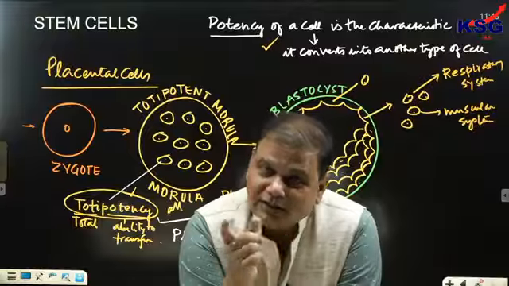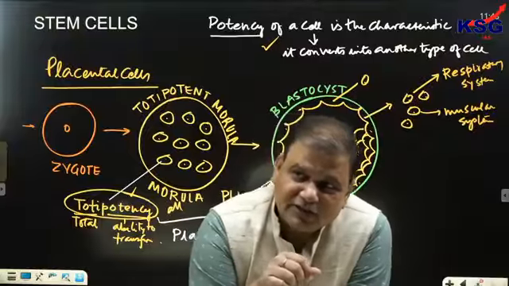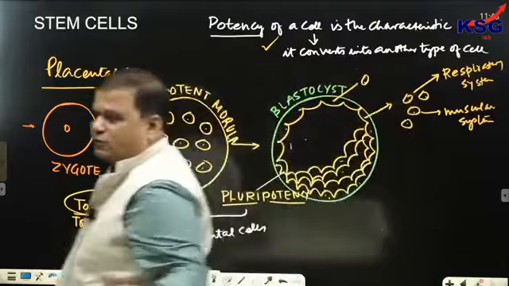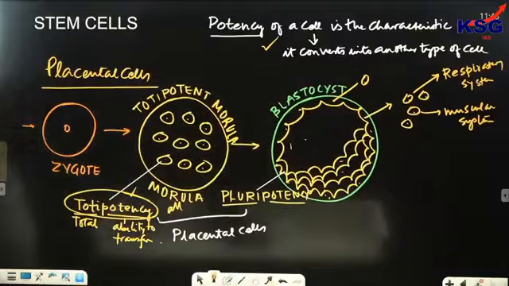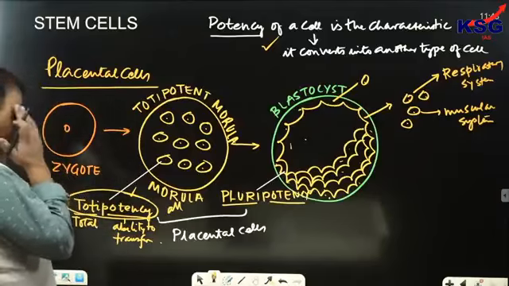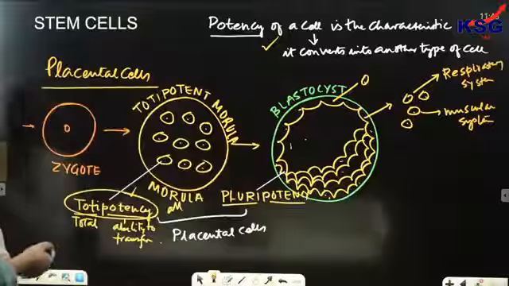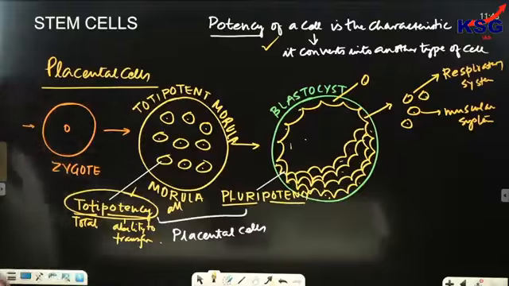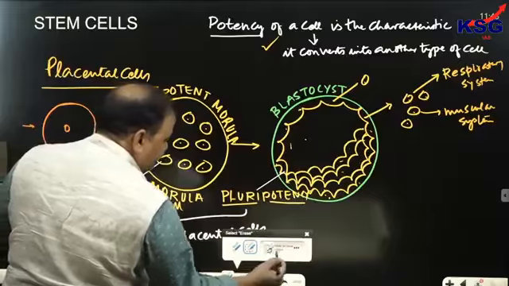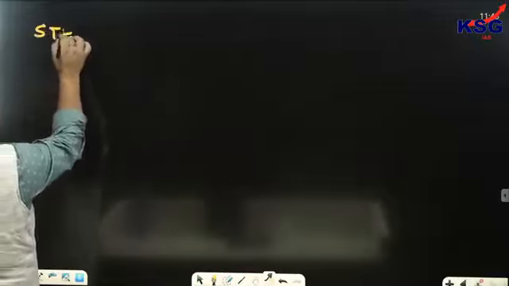Now come to the definition of stem cells. Write down, stem cells are those cells which are constantly present in their youthful stage. Take a screenshot of this.